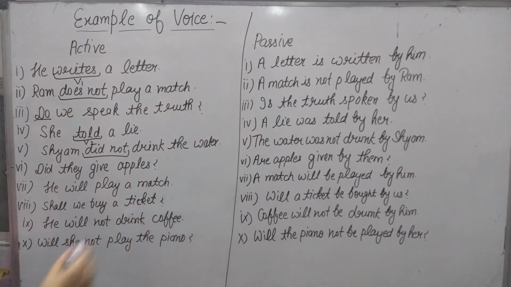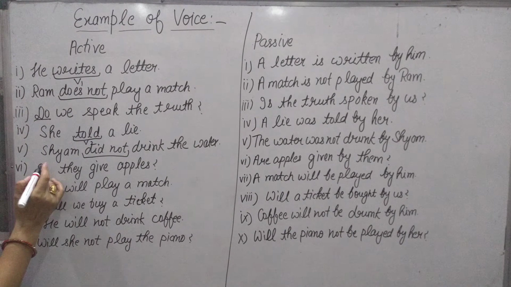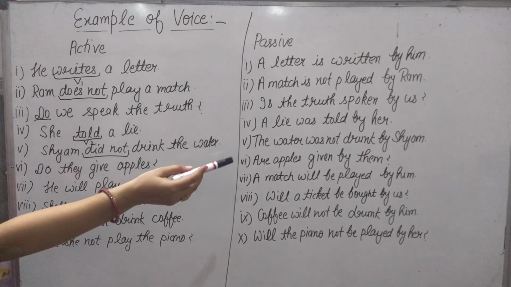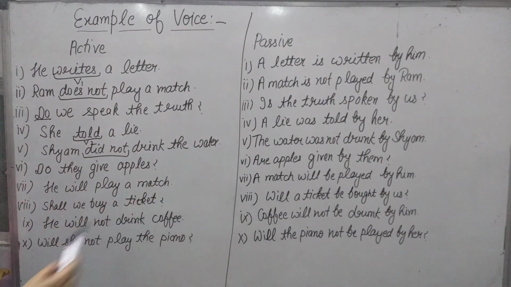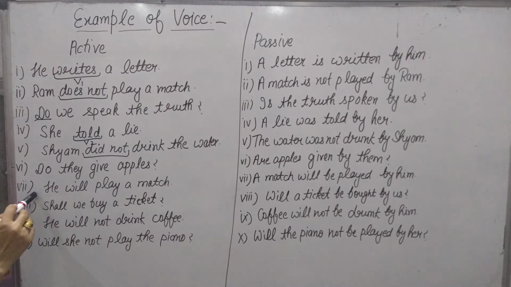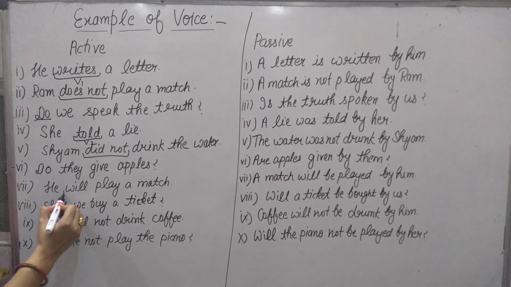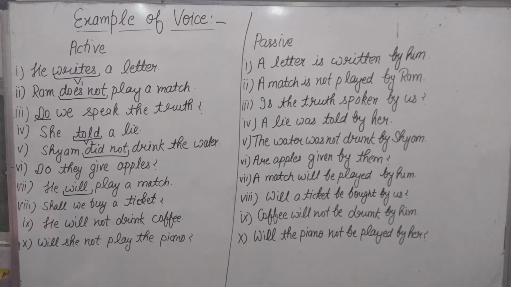We use "them". Did they give apples? Were apples given by them? Sorry for the interruption. Next sentence: He will play a match. Here you can see the use of "will". It means it is a simple future sentence. We use the object as the subject. A match will be played, third form "played", by him.